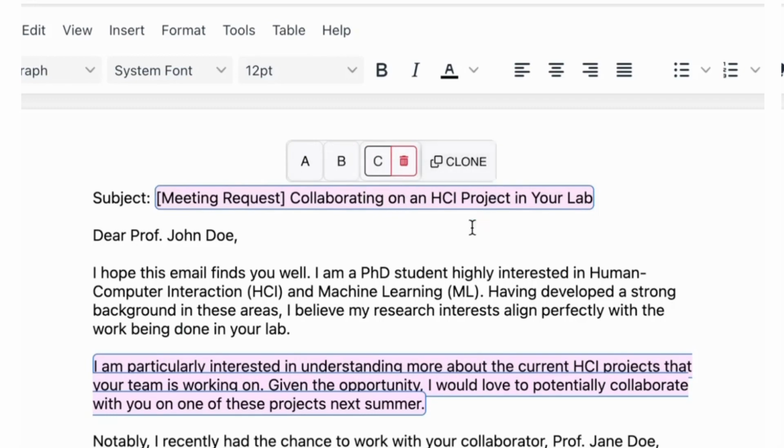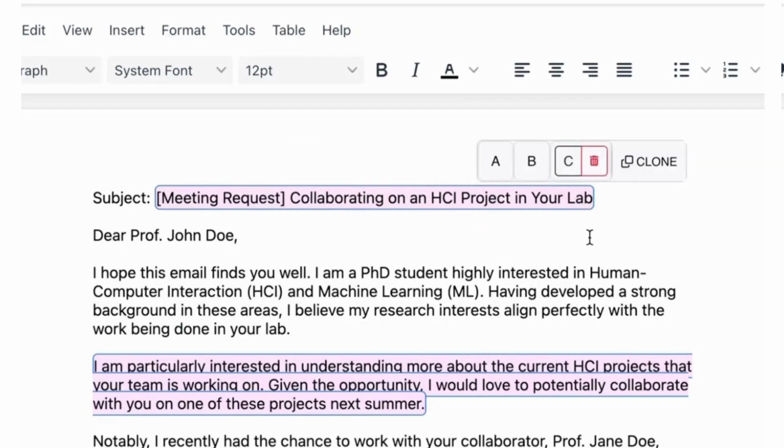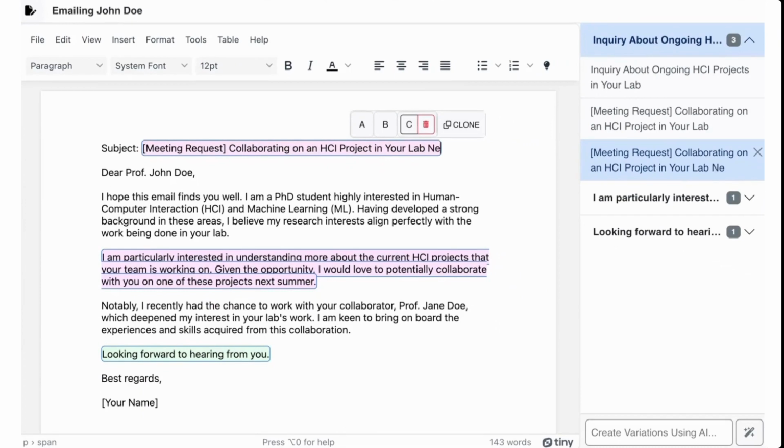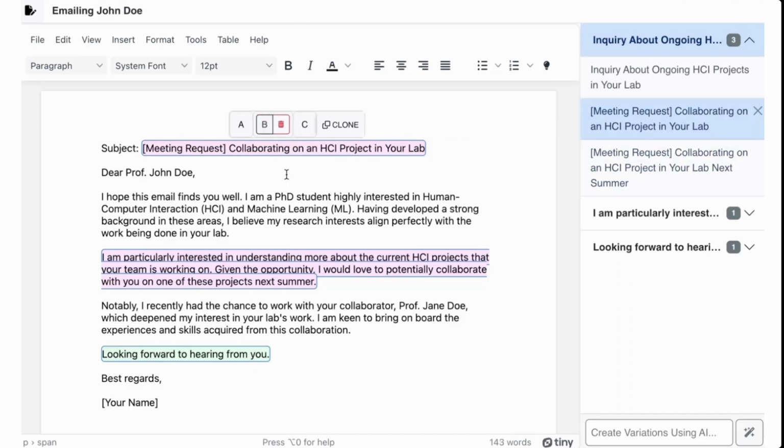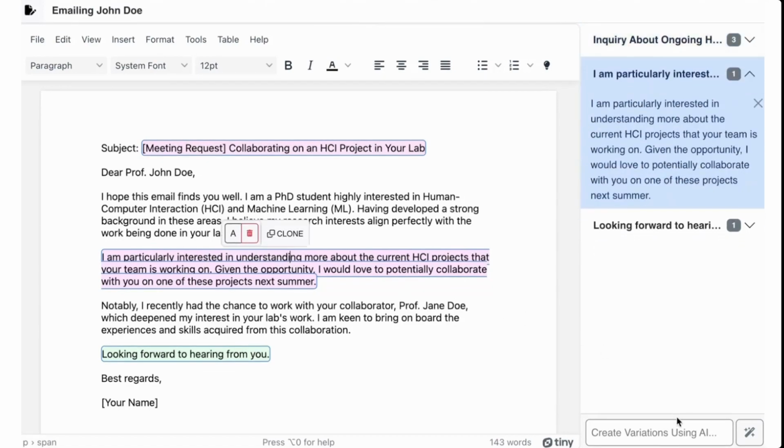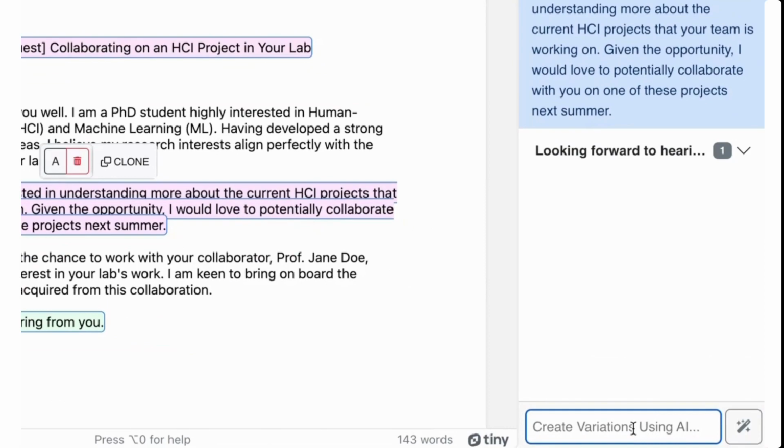Let's do another one and mention that this is going to be next summer. If I click on a variation, I can select it. If I hover over variations, I get a preview of what that variation looks like. So that gives me an easy way of quickly comparing multiple variations. Let's work on this one. So I can also use AI to generate variations for me.